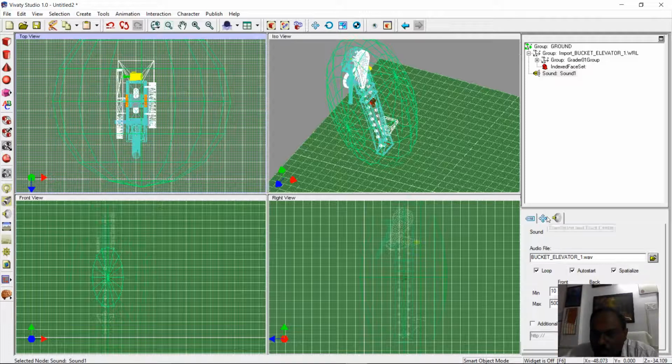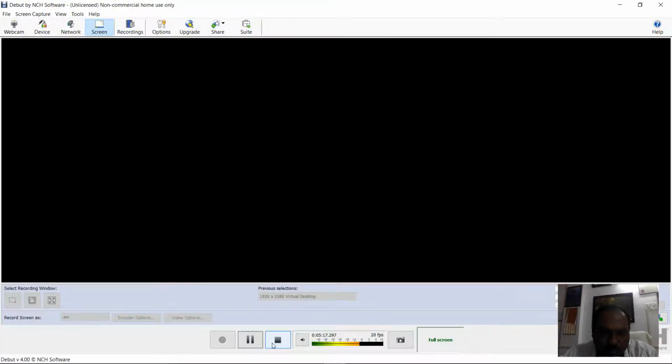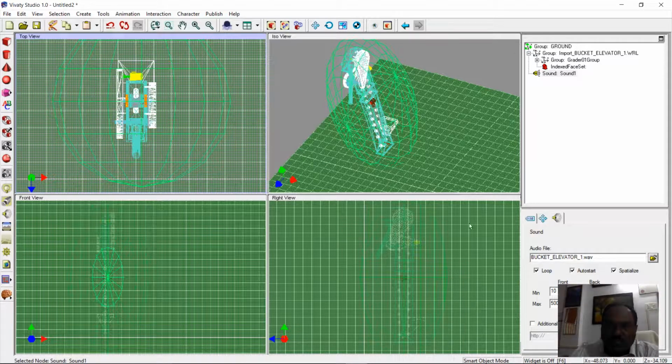We have assigned this audio file properly, and this is how we have assigned the sound to the elevator. Now let us see